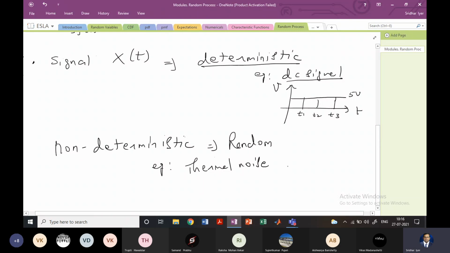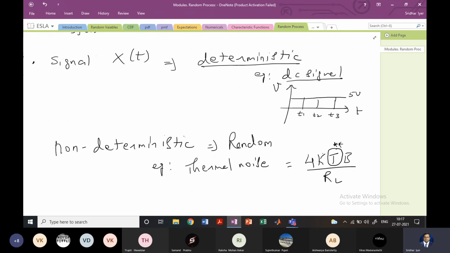Okay, and this noise has an equation 4kT B divided by RL. I'm not going to define what K, B, and RL are. I'm just going to show that this is temperature here, right? So this temperature really affects the noise, whether it increases or decreases, and hence you get that kind of resistance value. Right? So this kind of signal is known as a non-deterministic or random signal because its value changes from time to time.